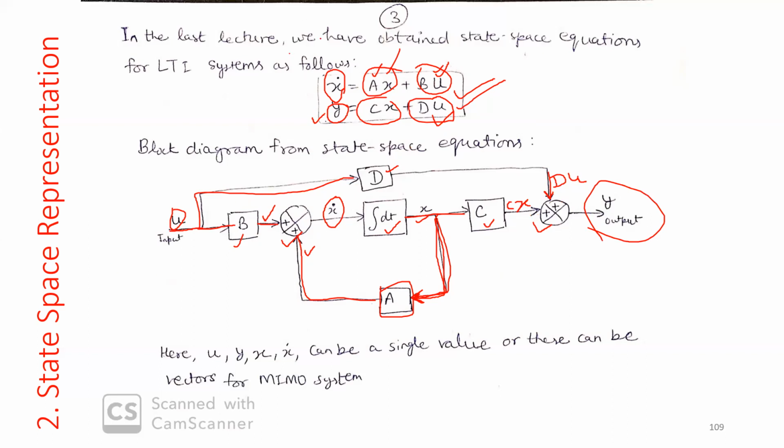Here u, y, x dot can be a single value if it is a SISO system, single input, single output system. So this can be a single value, or this can be a vector for a MIMO system. If we have multiple inputs and multiple outputs, those terms will be vectors.